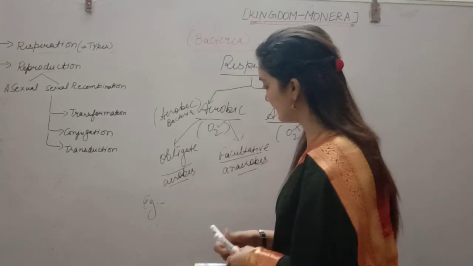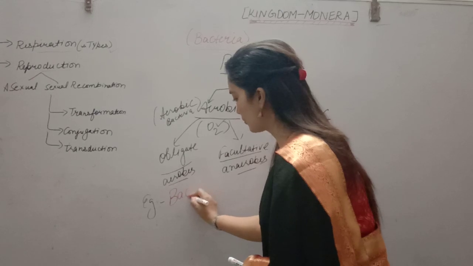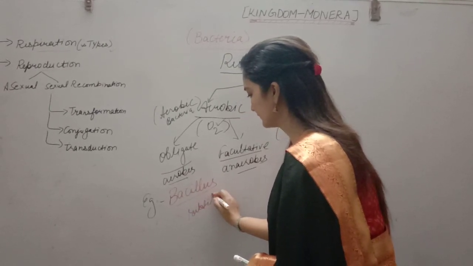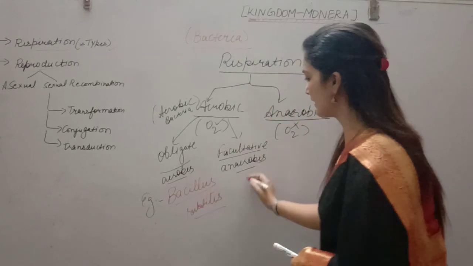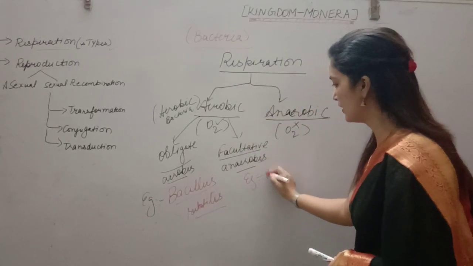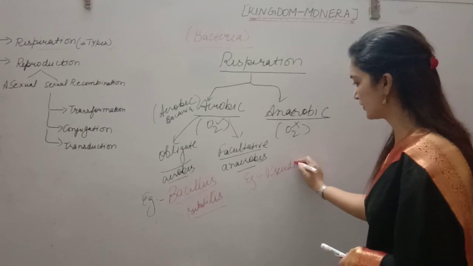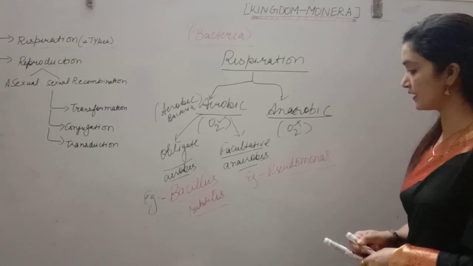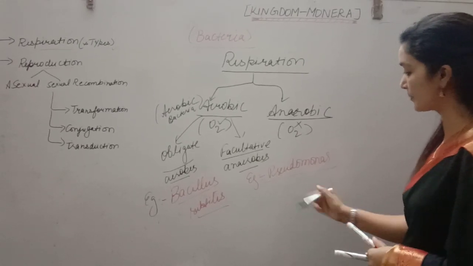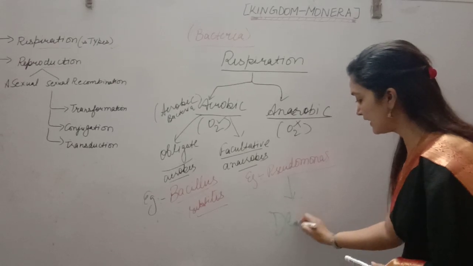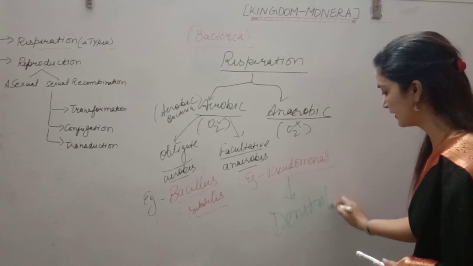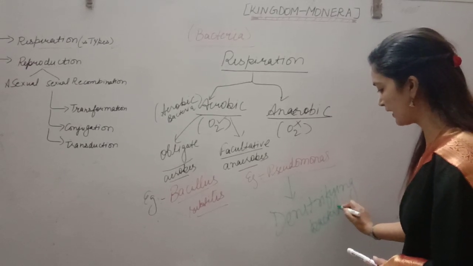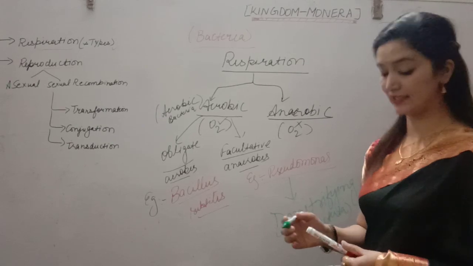One is Bacillus, a rod shaped bacteria, Bacillus subtilis. In facultative anaerobes we can give the example of Pseudomonas. One important question related to Pseudomonas: it is also called a denitrifying bacteria. One more denitrifying bacteria is Thiobacillus.